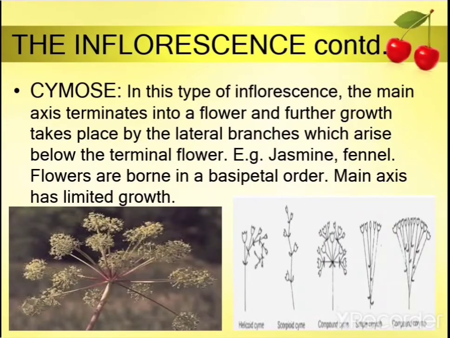Earlier in racemose inflorescence, flowers are born in acropetal order. Acropetal means younger flower at the apex and older flower at the base. But in basipetal, younger flower at the base and older or mature flower at the apex. So the main axis has a limited growth.